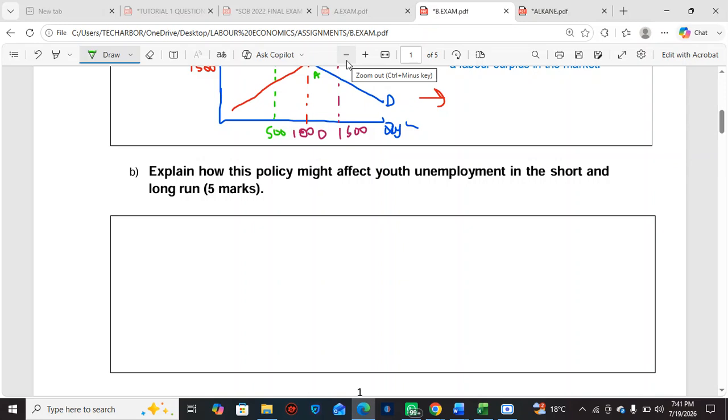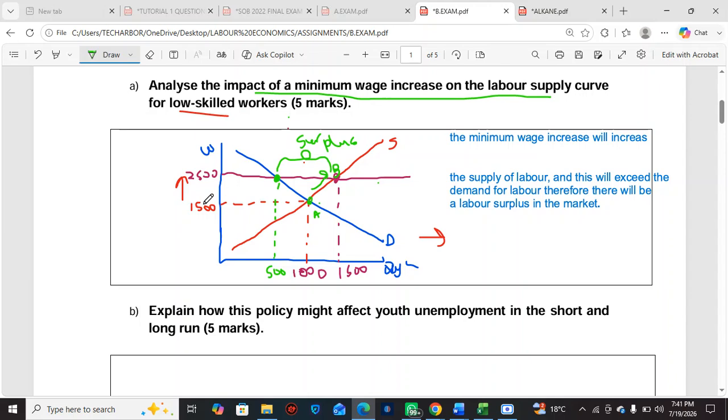As in the example where you originally have 10 workers, and they're getting paid 1,500. Now the wage increases to 2,500. You cannot keep all these 10 workers, so you might lay off five so that you remain with five workers. Those five you have laid off become unemployed now.